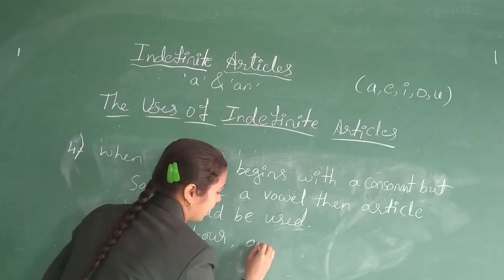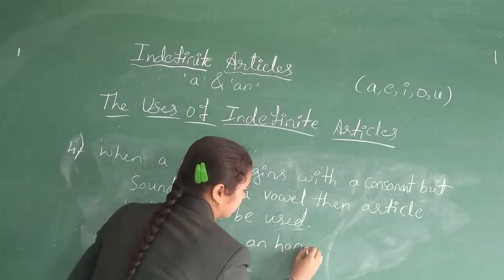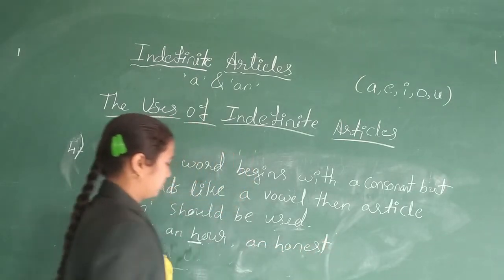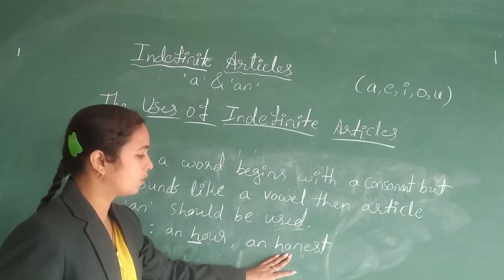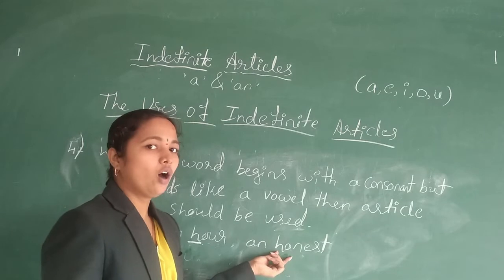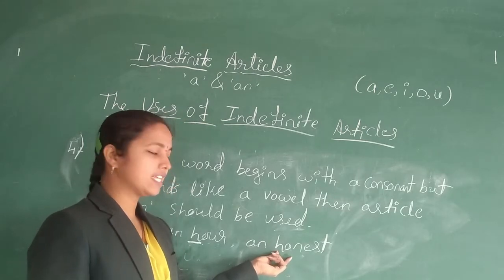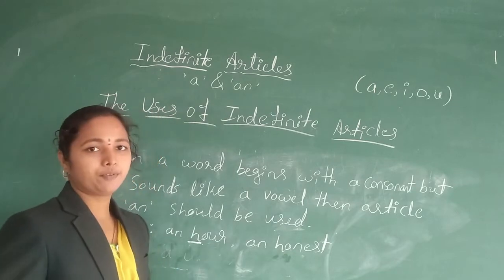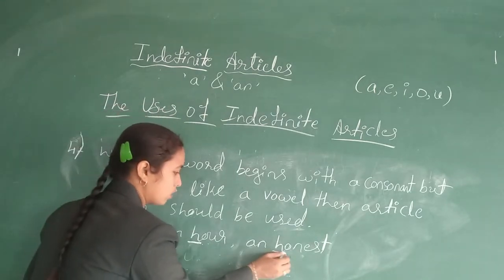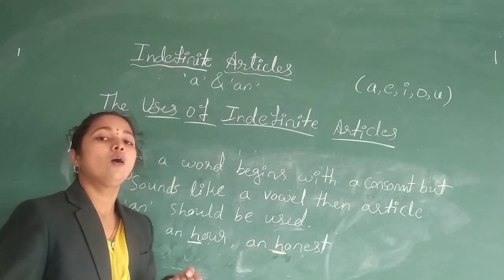Likewise, an honest, an hour, an honest. So here also we won't pronounce it with an H, but as honest. So we use article an before the word which begins with a consonant but sounds like a vowel.